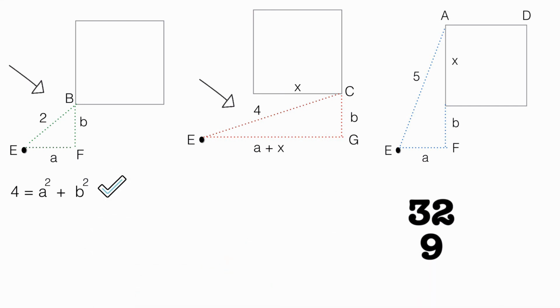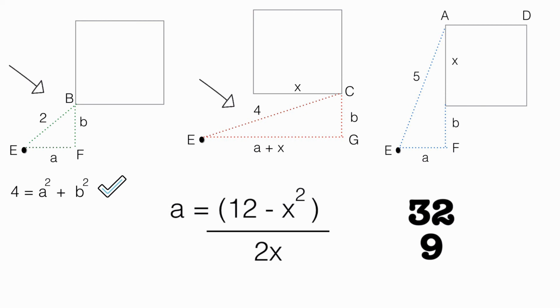Okay, we can find our answer by looking at one of our equations. Say this one. We know that we have two values for U, 9 and 32. But what is U? U is nothing but x square. And here is A in terms of x. Can A be negative? It cannot. So 12 minus x squared cannot be negative, right? And if x squared is 9, then it will not be negative. But if x squared is 32, we get minus 20, which is negative. This means that x squared, or U, has the value of 9. So finally we can say that the area of our square is 9.